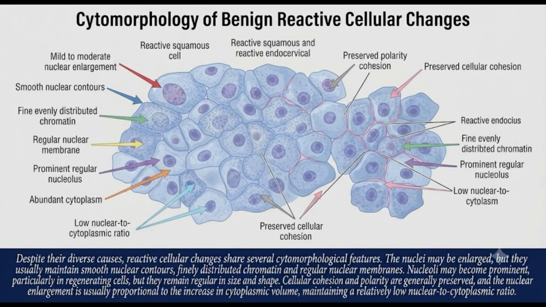Despite their diverse causes, reactive cellular changes share several cytomorphological features. The nuclei may be enlarged, but they usually maintain smooth nuclear contours, finely distributed chromatin, and regular nuclear membranes. Nucleoli may become prominent, particularly in regenerating cells, but they remain regular in size and shape. Cellular cohesion and polarity are generally preserved, and the nuclear enlargement is usually proportional to the increase in cytoplasmic volume, maintaining a relatively low nuclear to cytoplasmic ratio.